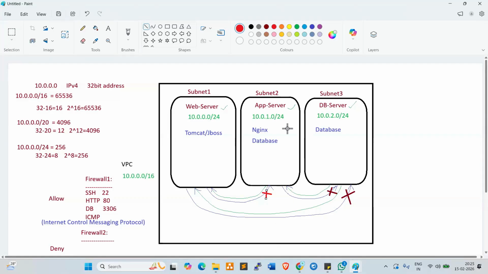Here, for example, two servers are available, web server and app server. I want to deny the traffic from the web server only, for which we need to give the web server range only. The app server we can allow as per the requirement. As per the requirement, we can allow or deny the traffic. Now the traffic is controlled from web server to app server here. Is it clear to everyone?